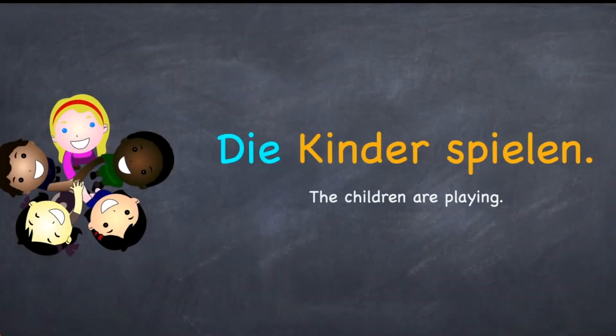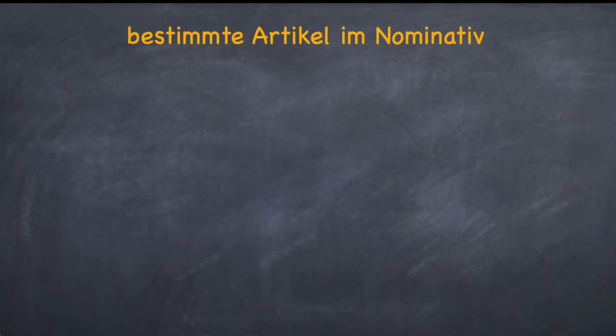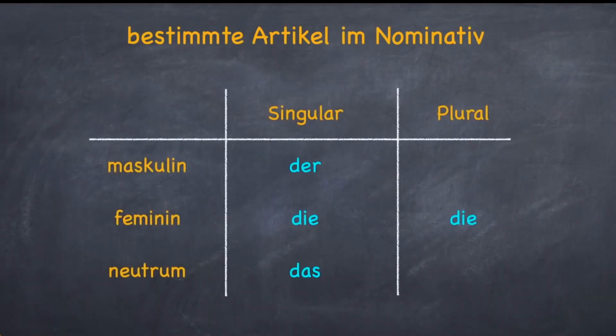Let's look at the plural article. Die Kinder spielen. Similarly, the next sentence. Die Bücher sind bunt. As you can see, the article for plural is the same as that for feminine. Die. Bestimmte Artikel im Nominativ. Let's look at this table to understand this better. As we just discussed, there is an article for singular and there is an article for plural. In singular, the article for masculine is der, for feminine die, and for neutral das. The article in plural does not depend on the gender. It's always die.